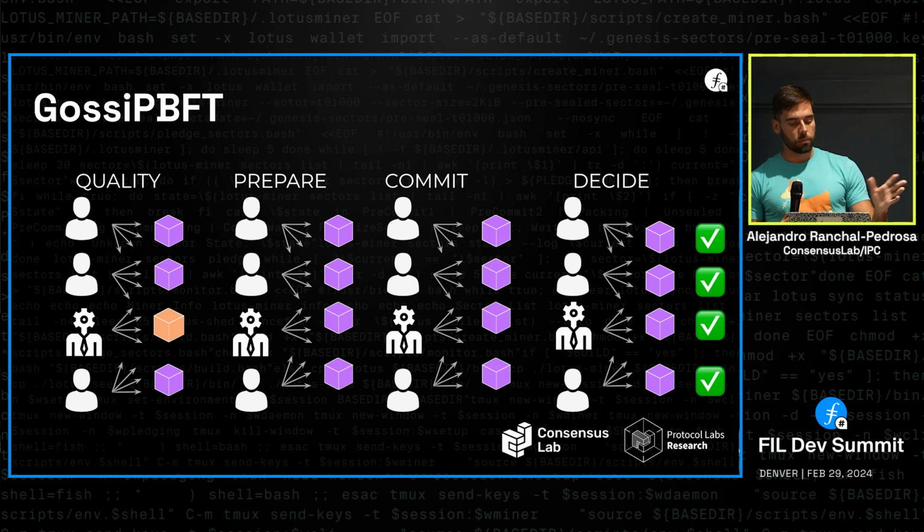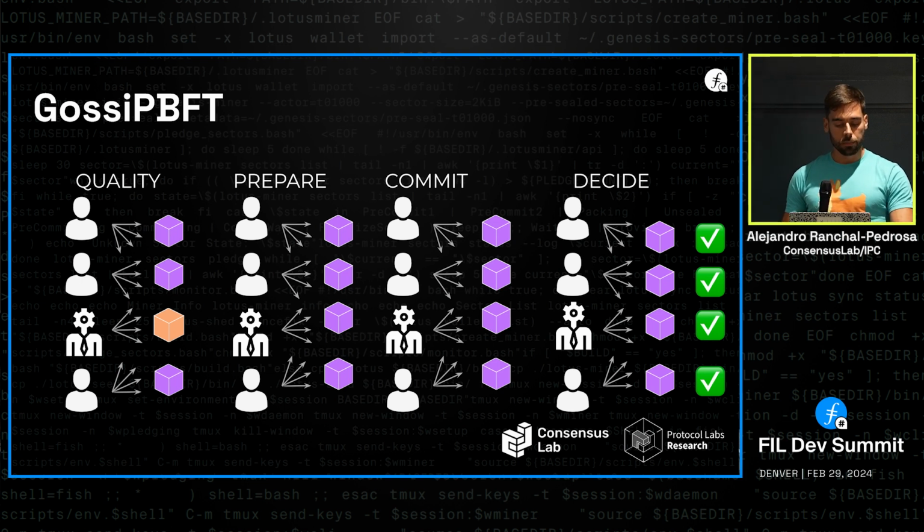The quality step is actually kind of a flexible step. If you wish to use this protocol, you could use it to enforce some other properties. In the case of our system, we want to provide the property of censorship resistance. And the way we do that is we run this quality step, and we basically only allow termination on values, deciding on values that pass the quality step.